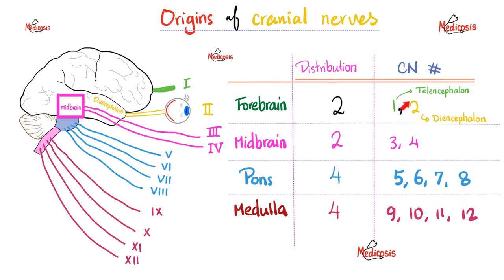The first cranial nerve is the olfactory nerve. The second one is the optic nerve. 3 is the oculomotor. 4 is the trochlear. 5 is the trigeminal. 6 is the abducens. 7 is the facial. 8 is the vestibulocochlear. 9 is the glossopharyngeal. 10 is the vagus. 11 is the accessory nerve. And 12 is the hypoglossal nerve.